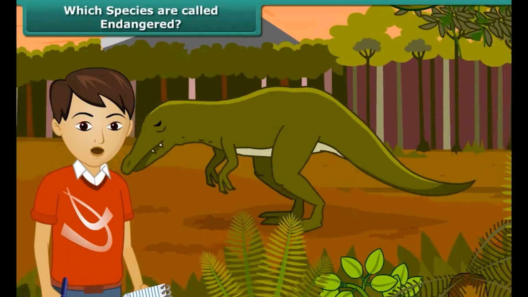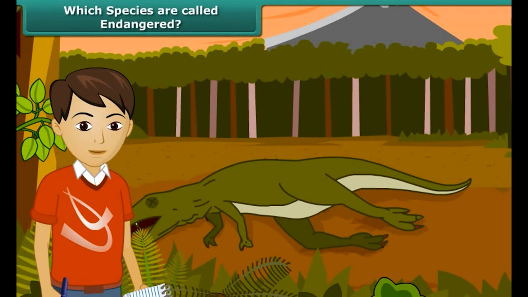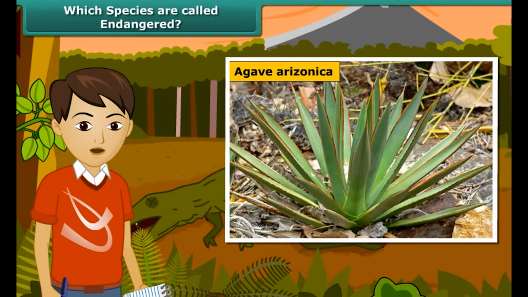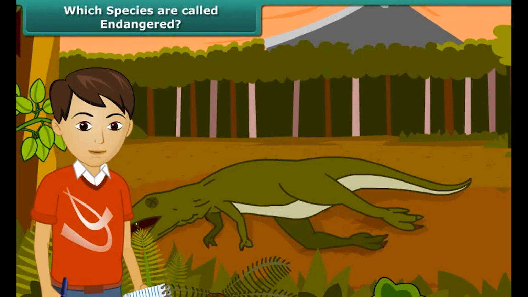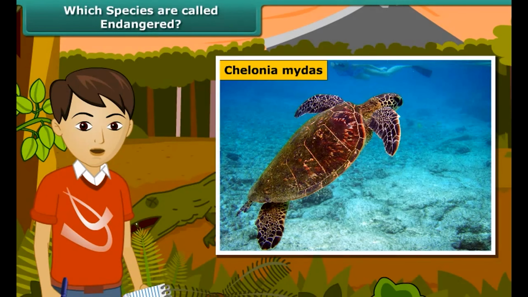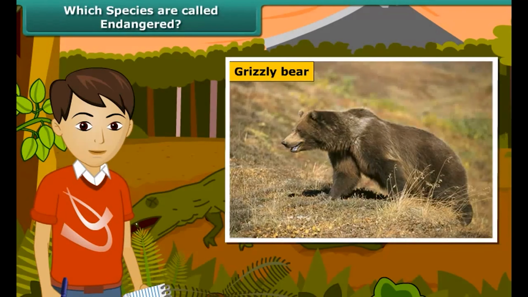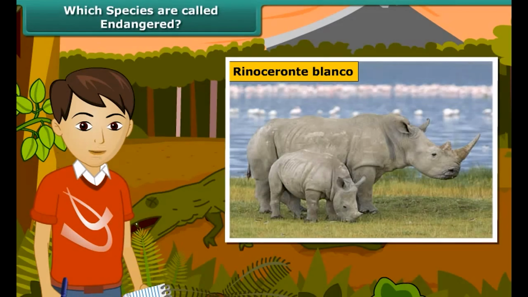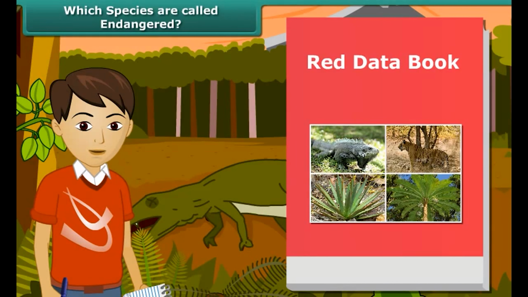You must have heard about dinosaurs. They existed hundreds of years ago, but are extinct now. Many of the animals and plants have become extinct, whereas some are on the edge of extinction. Species whose numbers are diminishing to a level that they might face extinction are known as the endangered species. Survival of some animals has become difficult because of disturbances in their natural habitat. You would be wondering if there is any record of the endangered species. Well, the Red Data Book is the source book which keeps a record of all the endangered animals and plants.